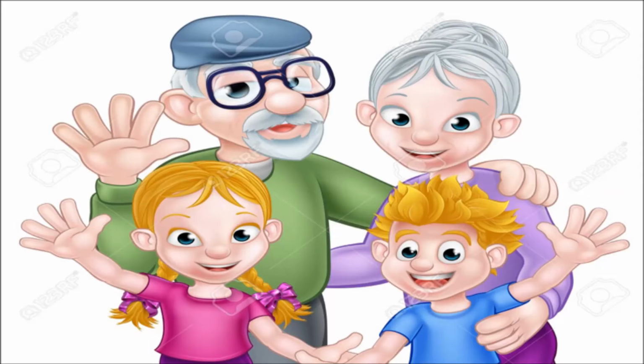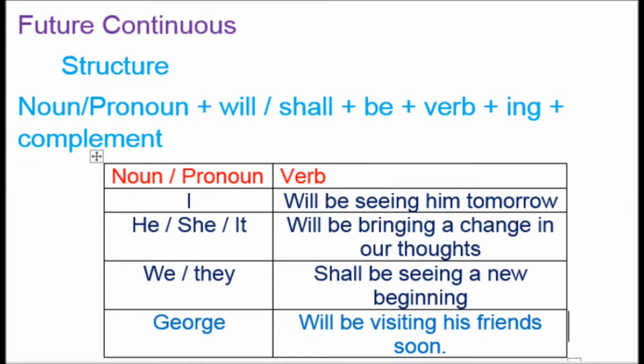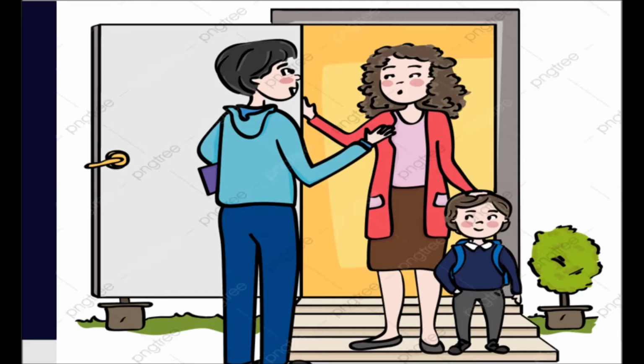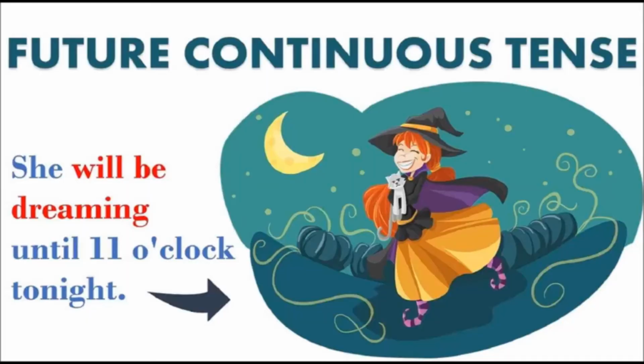Structure of future continuous tense. Whenever we write a future continuous tense, we begin the sentence with a noun or a pronoun, and then we add will or shall plus be plus verb plus ing and plus complement. For example, I will be purchasing a new dress tomorrow. He will be coming to my home tonight. She will be sleeping and dreaming until 11 o'clock tonight.